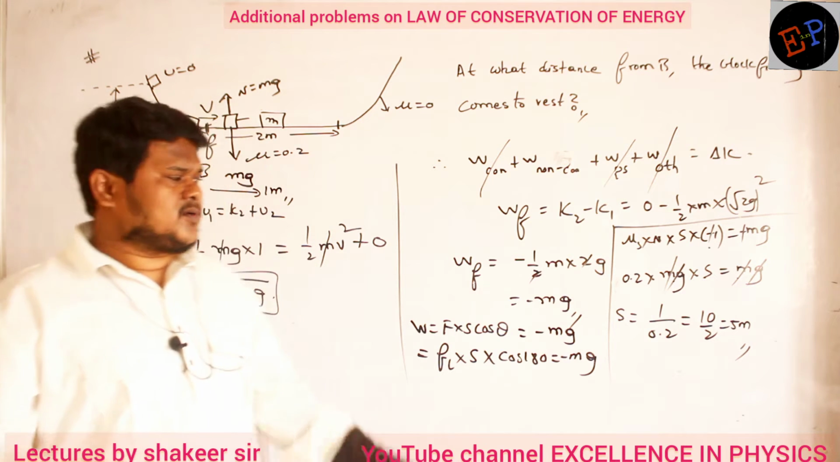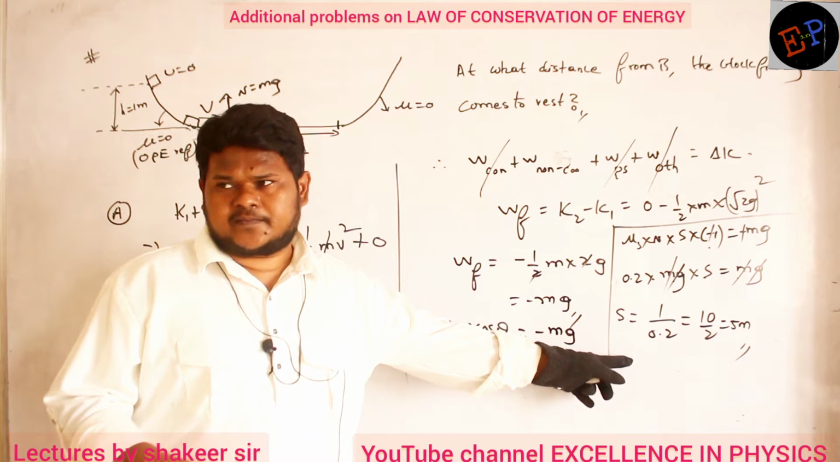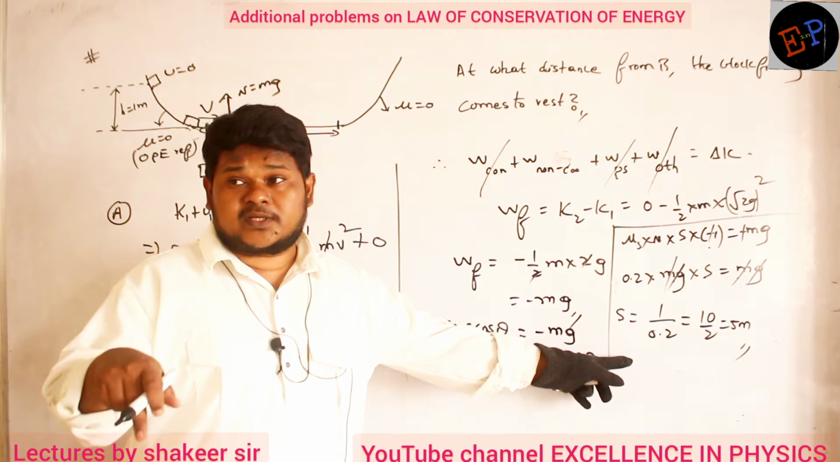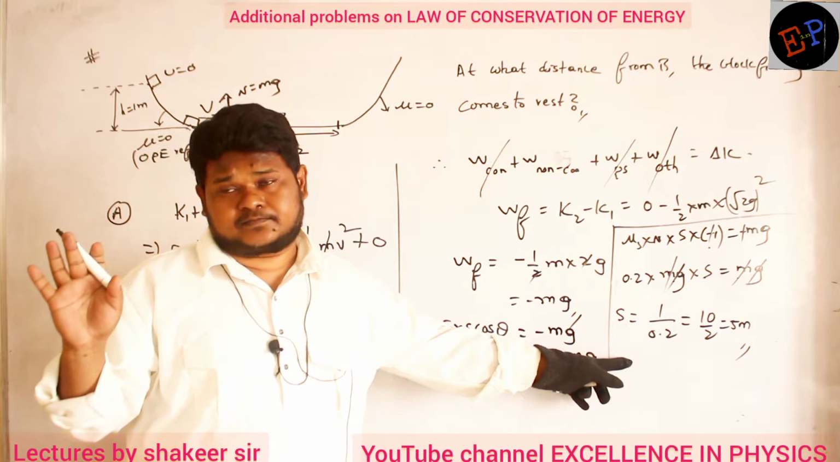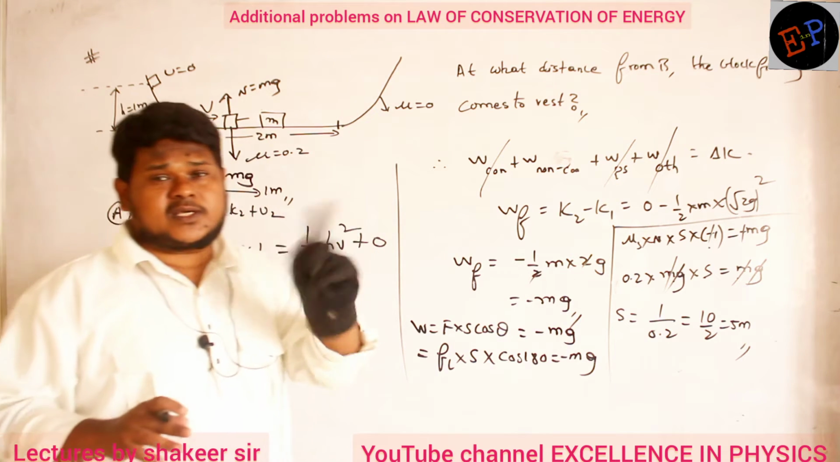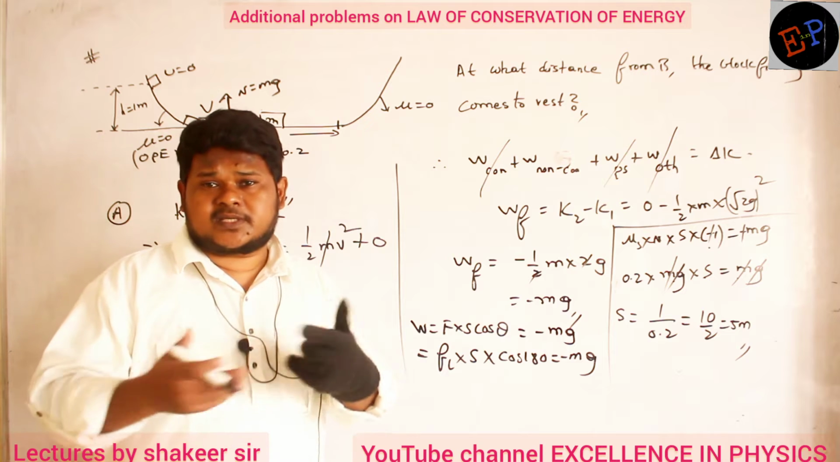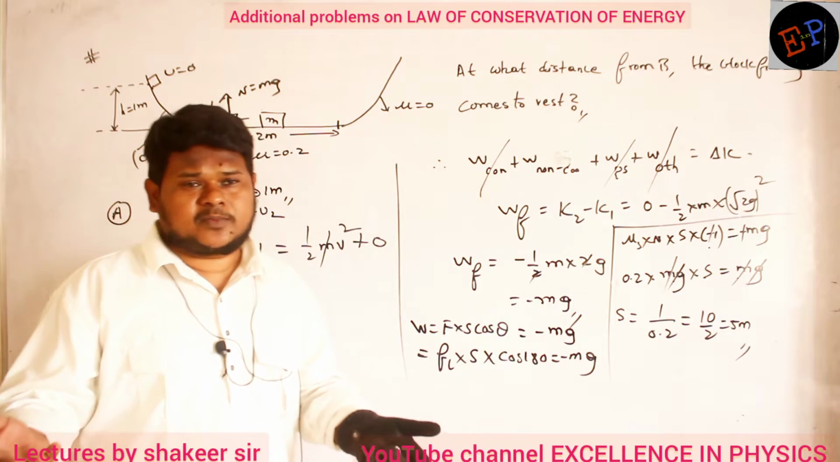Have you understood? Total 5 meters it has to go to stop, right? But where does the velocity reduce? Only in the path where there is friction. So in curved paths, velocity is not going to change, that is, its energy is not going to reduce. Are you able to understand?